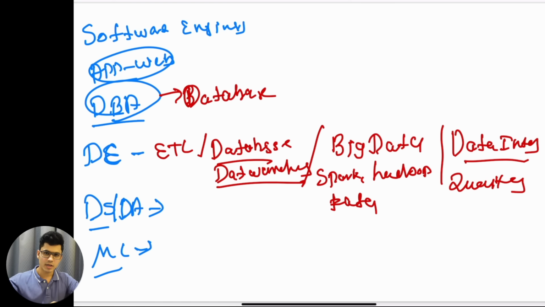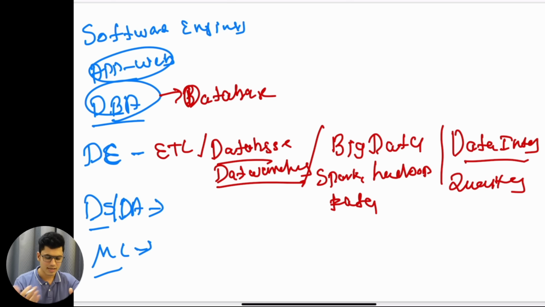So do not get caught up in the title, like what does a data science person do, what does a machine learning engineer do. Just try to understand the core responsibility from the top level. When you start working in an actual organization, you might have to do everything by yourself because the role is just a name. But this is the core distinction between all of these roles. There are other roles such as DevOps, DataOps. These are just fancy names, but on the fundamental level you might be doing similar work.